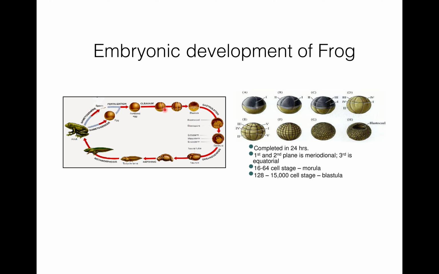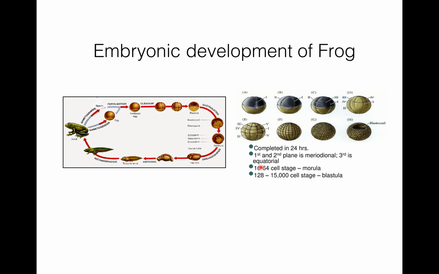Now here you can see the example of embryonic development of frog. So first there is gametogenesis, and due to gametogenesis, sperm and eggs are formed, and after their fertilization, the fertilized egg you can see over here. After cleavage, first cleavage is meridional, second plane is again meridional, third is equatorial. So here you can see first meridional, second again meridional, and the third is equatorial.